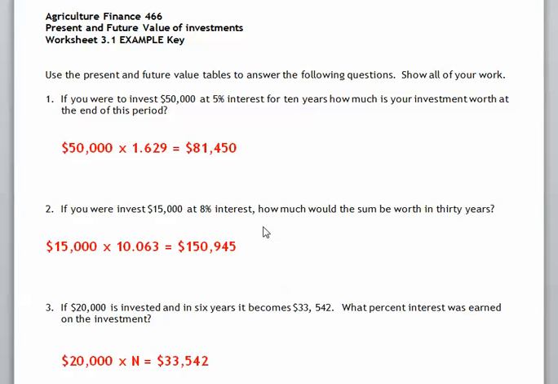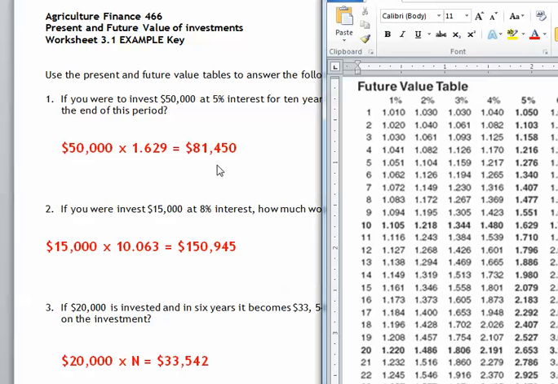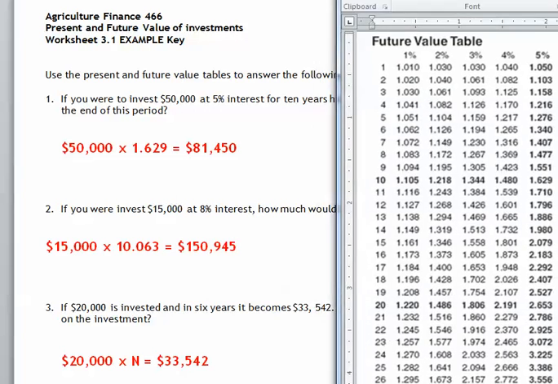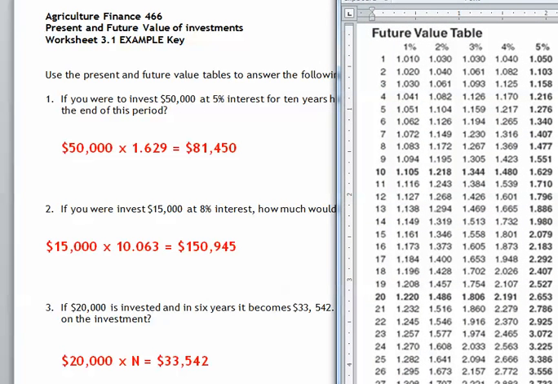As we see in problem one here, problem one asks us if we were to invest $50,000 at 5% interest for 10 years, how much is our investment going to be worth at the end of the period? Luckily for us, we can access what's called the future value table. I had this uploaded to this assignment, and it's in content for this course also. It is very useful to compute the future values of lump sums.